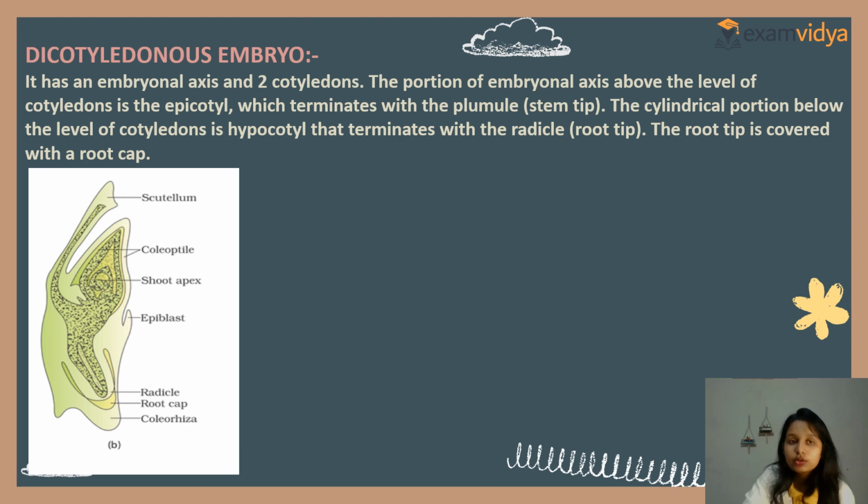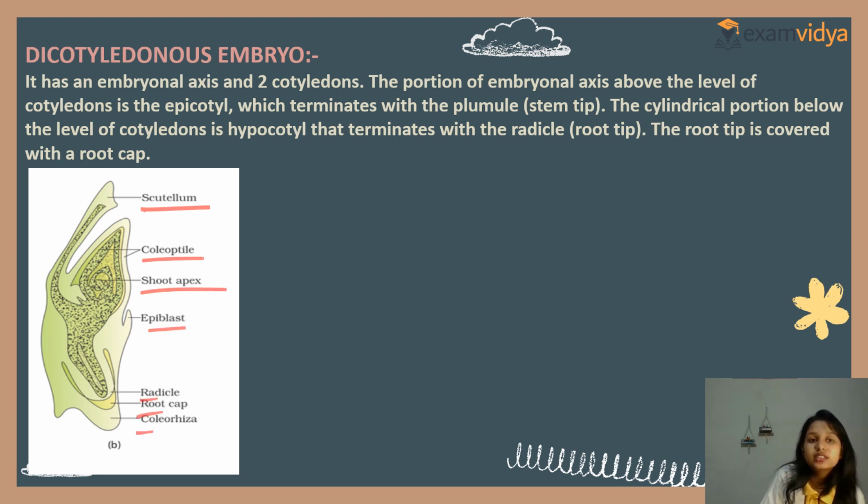Clear? Now the dicotyledonous embryo. It has scutellum, coleoptile, shoot apex, epiblast, radicle, root cap and coleorhiza. Now, the dicotyledonous embryo's embryonal axis has two cotyledons. The portion of the embryonal axis above the level of cotyledons is the epicotyl, which terminates with the plumule, that is the stem tip. The cylindrical portion below the level of cotyledons is the hypocotyl that terminates with the radicle tip. The root tip is covered with a root cap. Clear? So this is the dicotyledonous embryo which has two cotyledons.